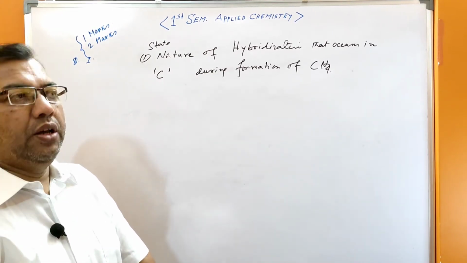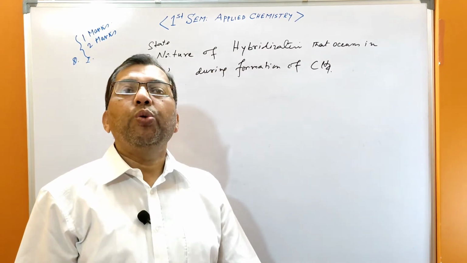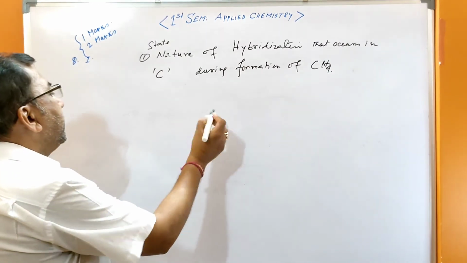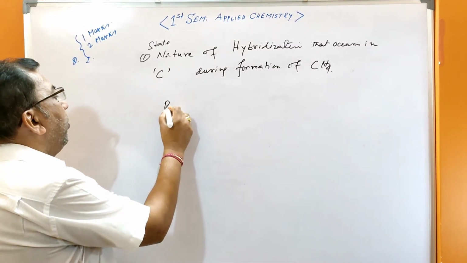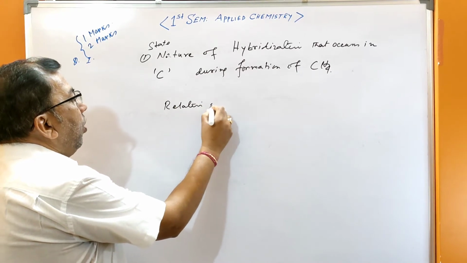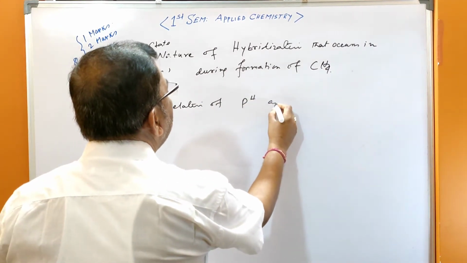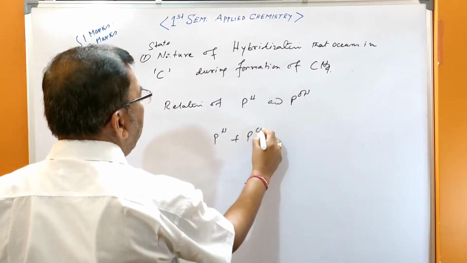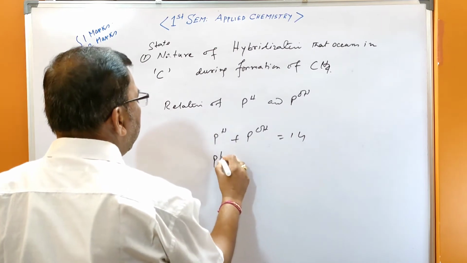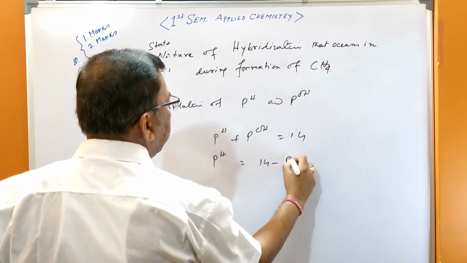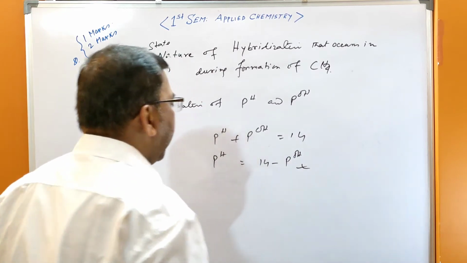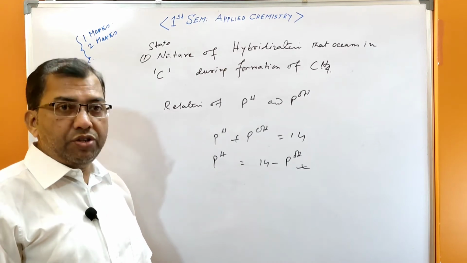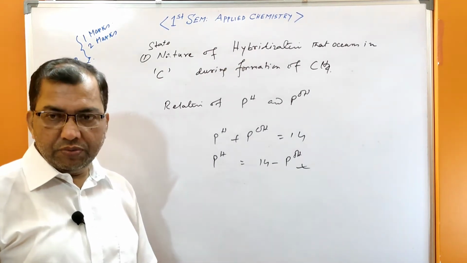If it is given the relationship of pH and pOH of a solution, we know pH plus pOH equals 14. Therefore, pH equals 14 minus pOH. This is the relation. And how it is derived, I have discussed in the class. Not required now.